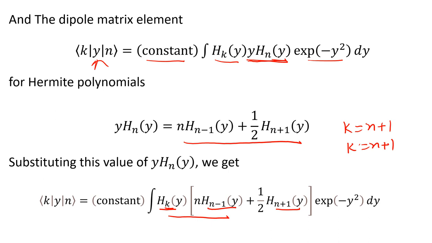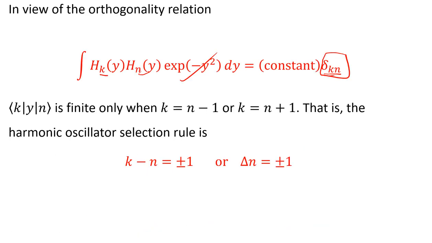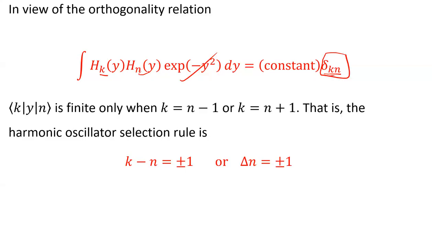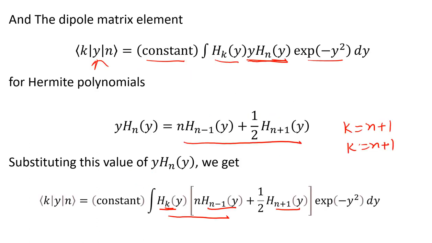So the selection rule is k equal to n minus 1 or k equal to n plus 1. That means k minus n is equal to plus or minus 1. This is the dipole matrix element.